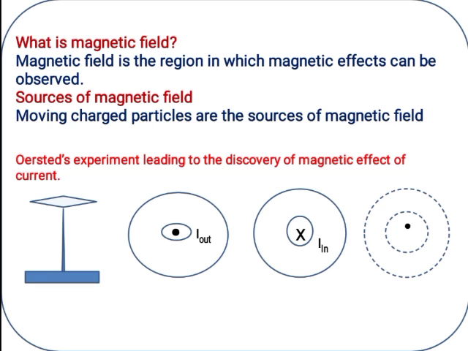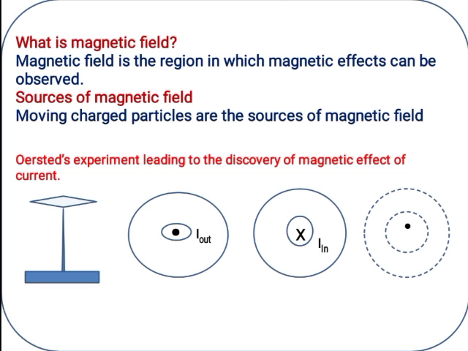Now, what is a magnetic field? How we studied the electric field in the previous chapter. So, what is a magnetic field? It is the region affected by the magnet, a region in which magnetic effects can be observed. Where we observe the magnetic effect, that region or space is called a magnetic field.